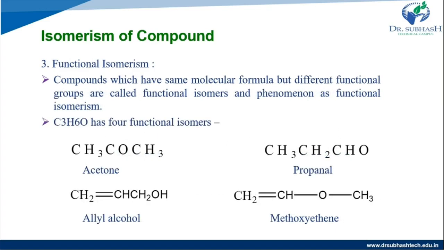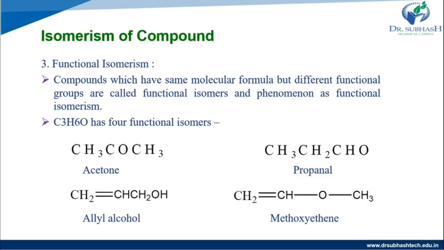Then the third one is functional isomerism. Compounds which have the same molecular formula but different functional groups are called functional isomers, and the phenomenon is known as functional isomerism. Same molecular formula, the atoms are the same, but different types of functional groups are formed. Here C3H6O has four functional isomers.